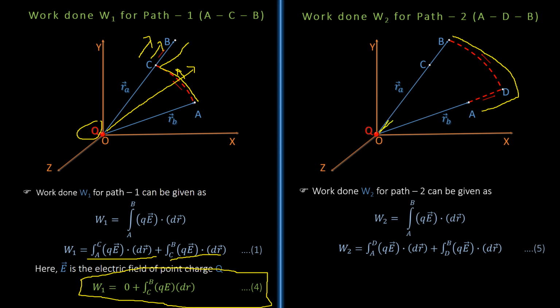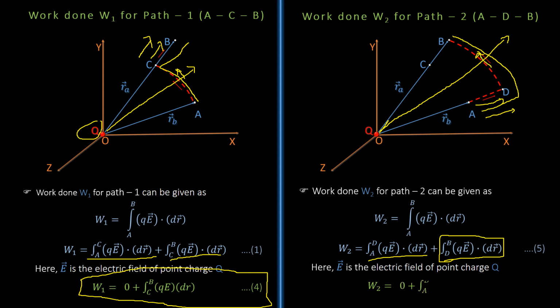Again, just like previous case, electric field and displacement both are mutually perpendicular for this path, and so work done will be 0. So this integration reduces down to 0. And here electric field and displacement both are in the same direction, just like C to B path. And so we can get rid of vector sign, and hence W2 can be given as 0 plus A to D QE dr.